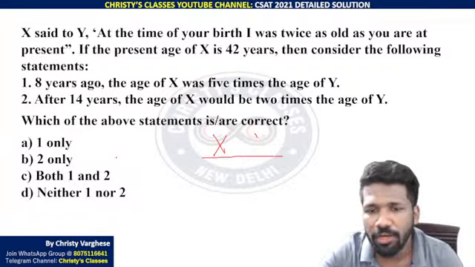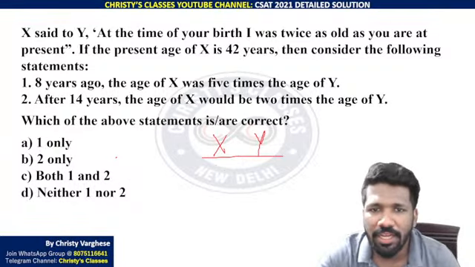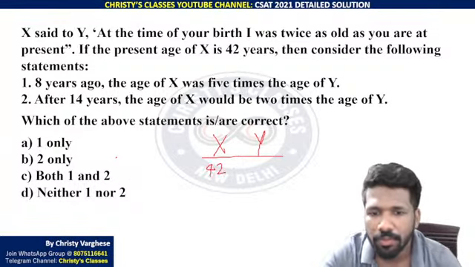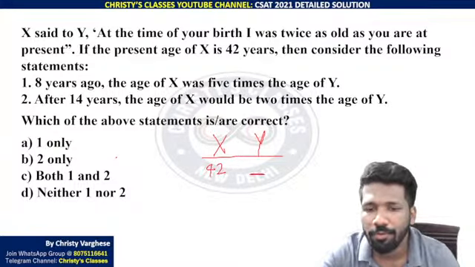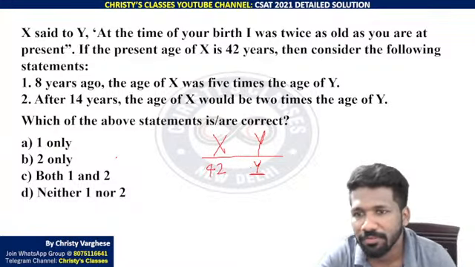X and Y are two people. The present age of X is 42. The present age of Y we don't know. If you want, you can call that Y itself.